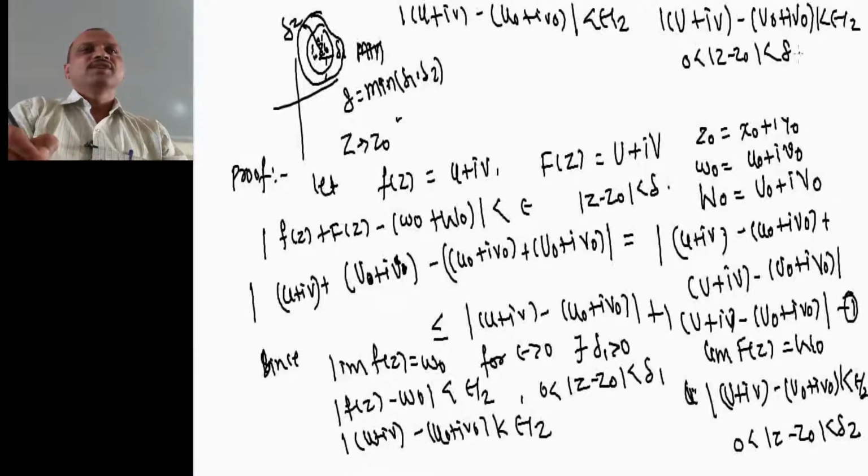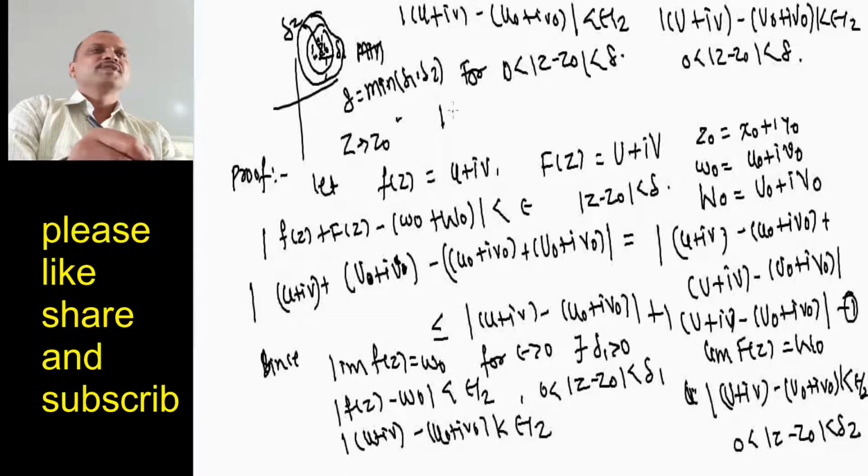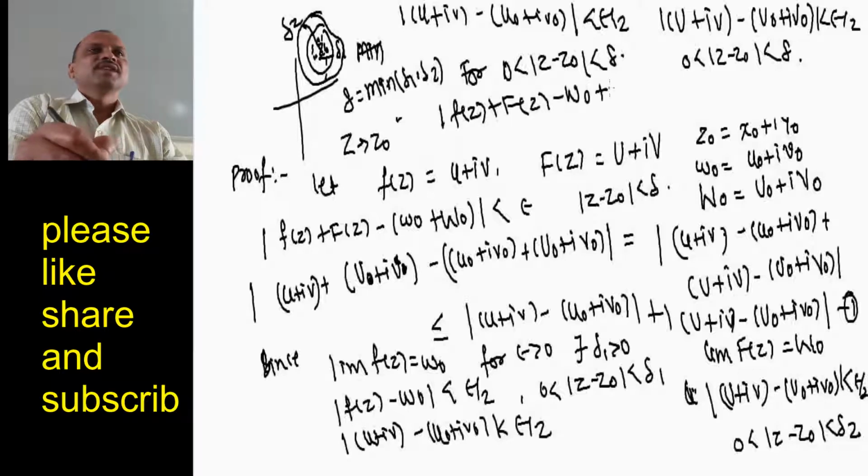Now using equation 1, you can see that for this minimum value, for 0 less than mod of z minus z0 less than delta, the term small f of z plus capital F of z minus w0 plus capital W0 is less than epsilon by 2 plus epsilon by 2 equal to epsilon.